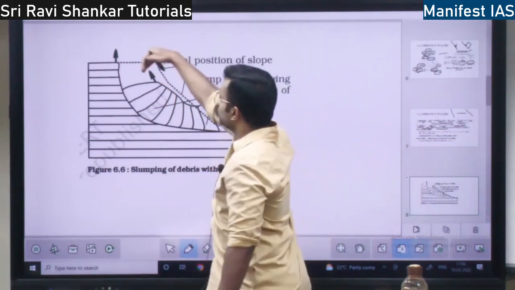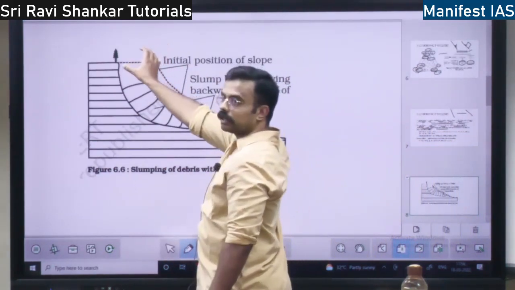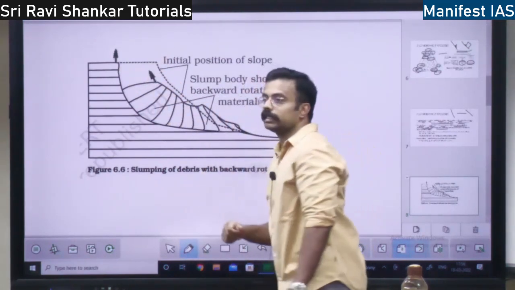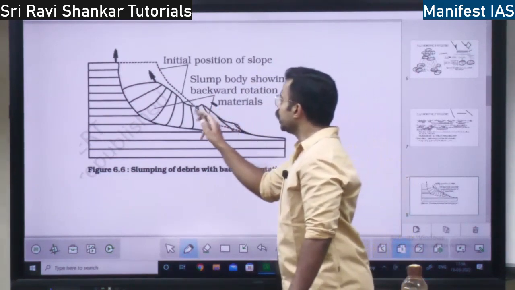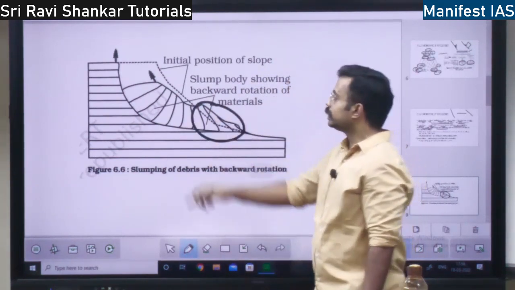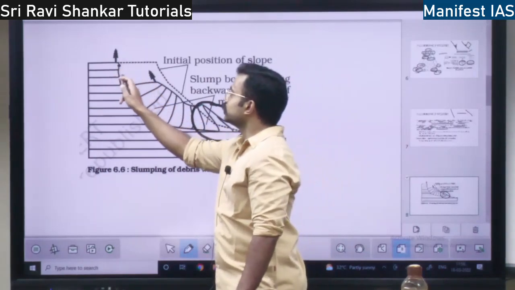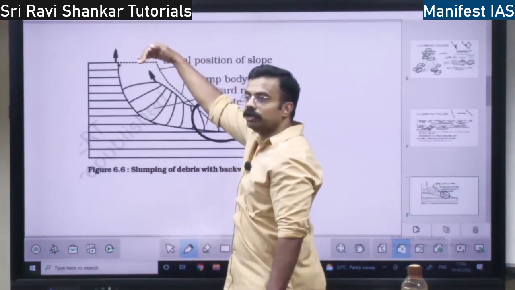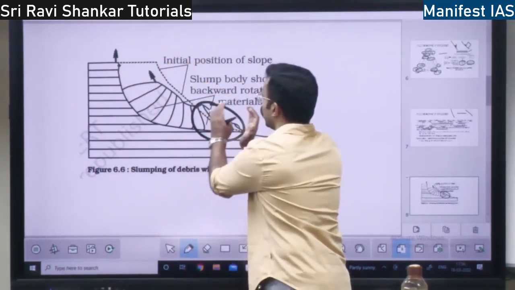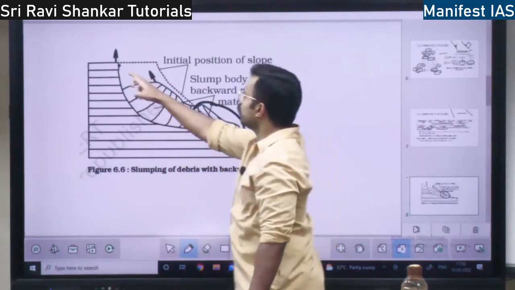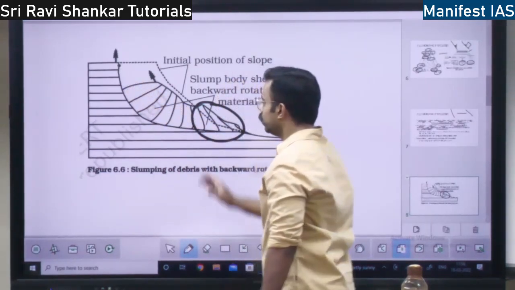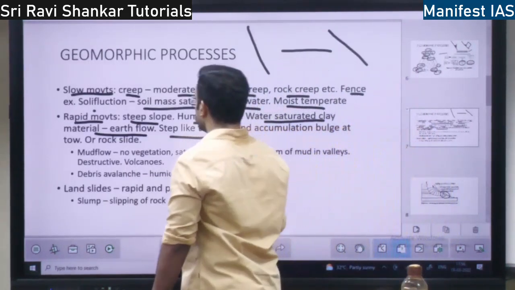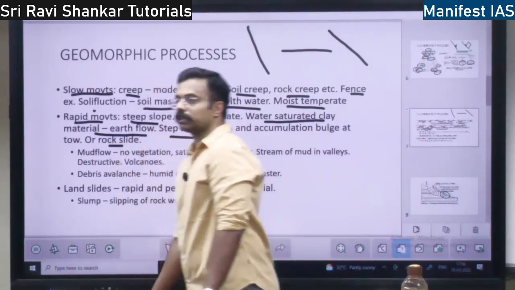See, if the soil or the rock is going to flow like this, see what happens? Here there is a lot of accumulation. This is the accumulation toe. Whereas here there will be step-like terraces. Can you see the steps? If the land is going to slide, here it will get bulged, and here there will be step-like terraces. Right? This is the process. I will discuss the diagram again. So, accumulation bulge at the toe. Or there might be a rock slide as well.